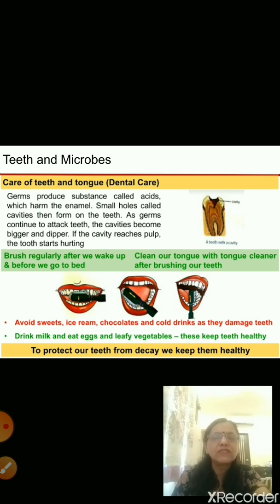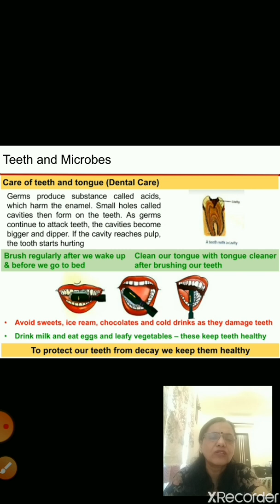And then what will happen? Germs will start growing in that, and they will produce a substance called acids. These acids will harm the enamel of the tooth. You know, enamel is the hardest part of the tooth, the outer covering of the tooth that is white in color. It starts harming the enamel, and a small hole is made.